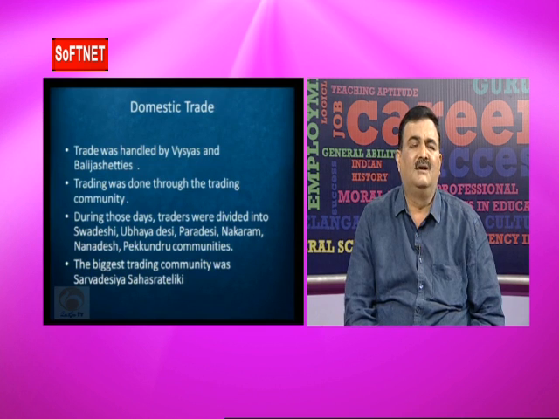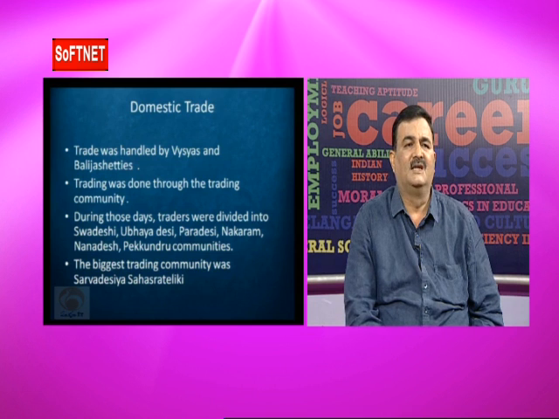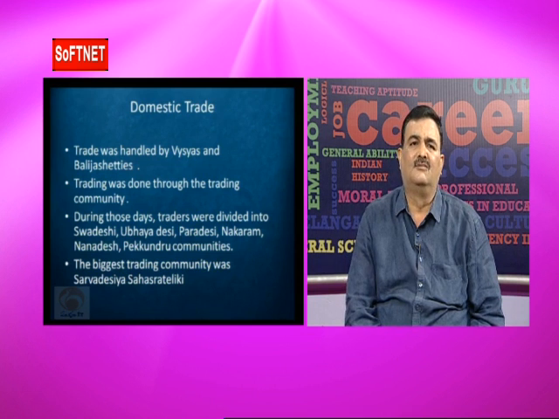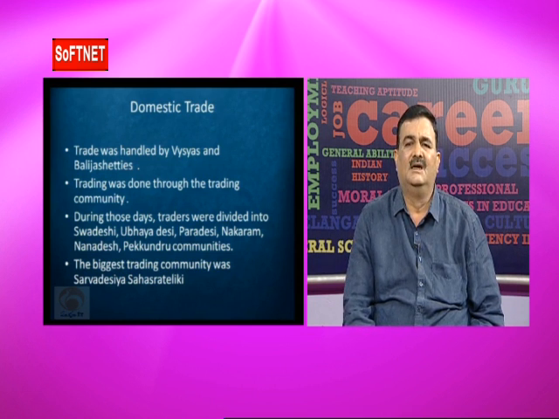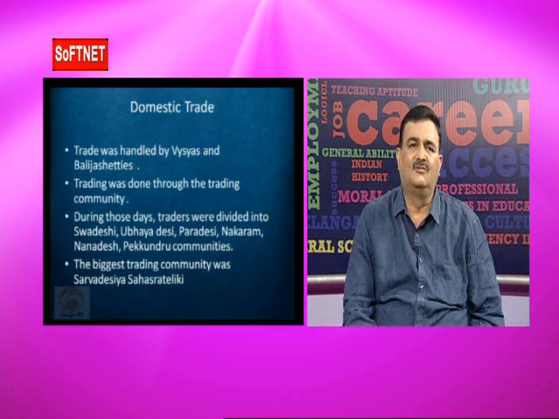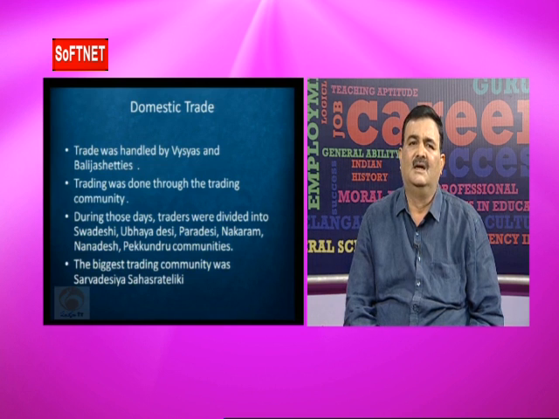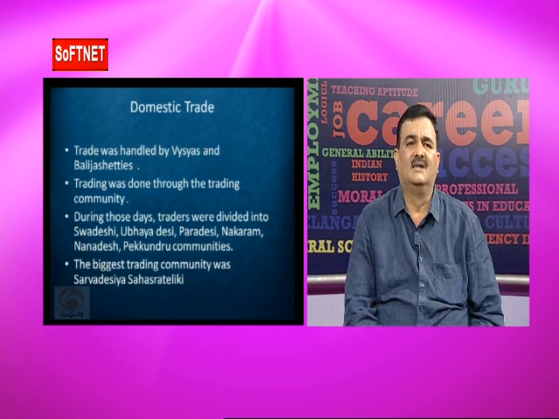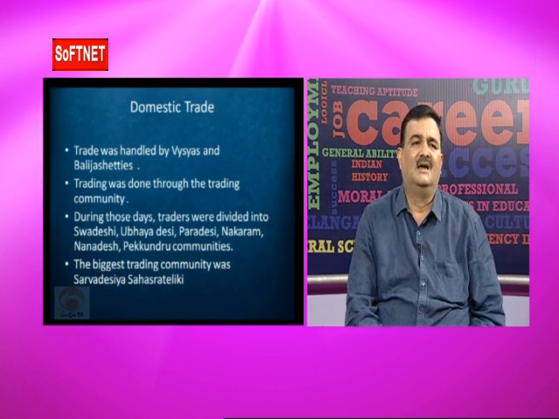So trade was handled by the Vaishyas. There are two types of trade: internal trade and external trade. Internal trade was carried through the guild system. Guild system means different professional groups formed one association, that is a guild.